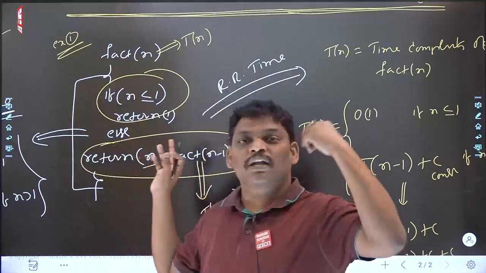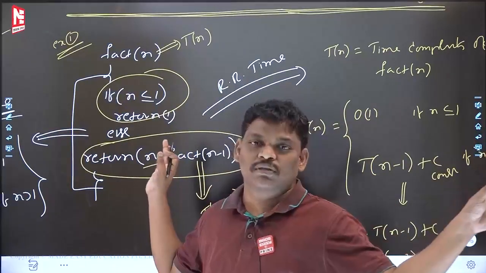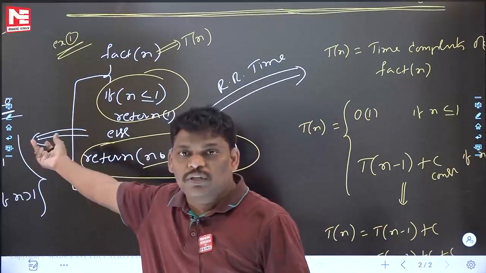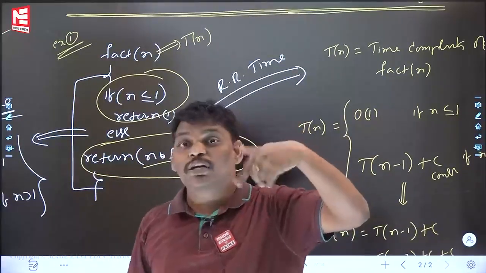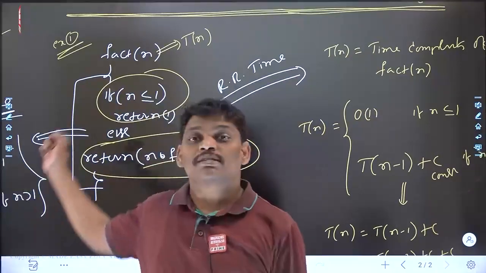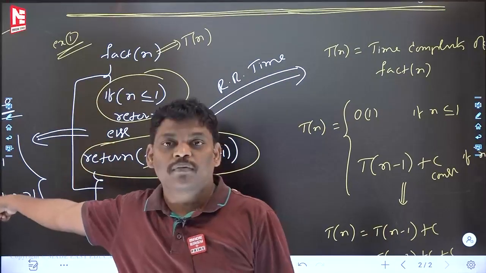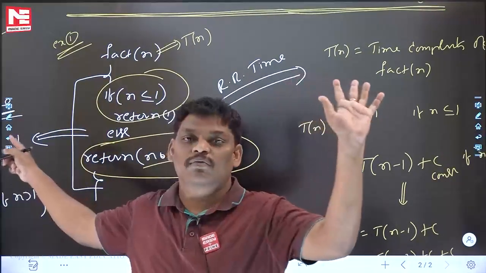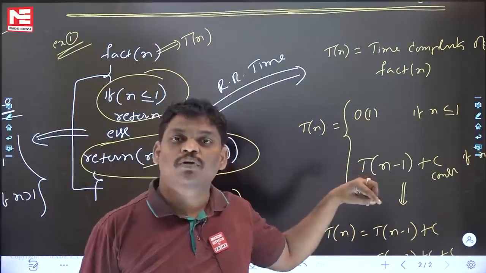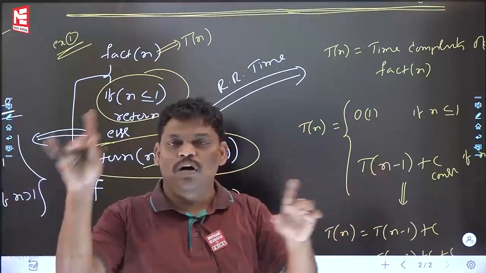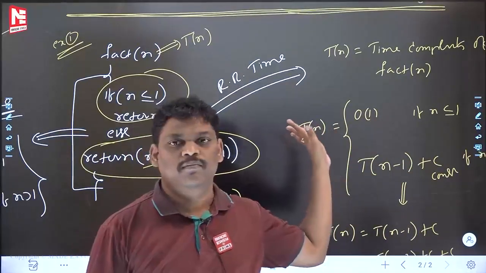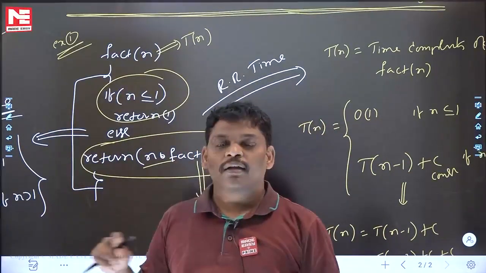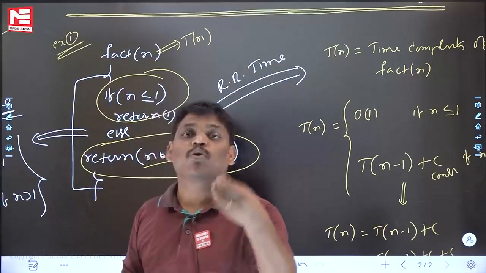There are many ways to write a recurrence relation for the given recursive program. If you solve the one for value, you will get the value. If you solve this one, you will get the time. Some people write the recurrence relation for time, solve it, and say it is the value. Or they write the recurrence relation for value, solve it, and say it is the time. No. Whatever you want, write the recurrence relation for that and solve it. You will get that. I think you are a little bit okay now. Let's go to one more problem which may give more clarity.